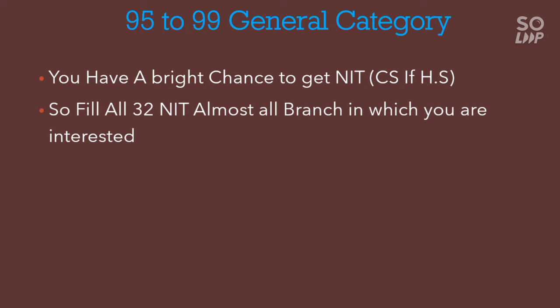So try to fill all the 32 NITs, almost all the branches in which you are interested. If you are not interested in a branch, don't fill it, because if you get that branch you have to take admission in that branch, and you will find it very difficult to study for all the 4 years. So try to fill only those branches in which you are interested.